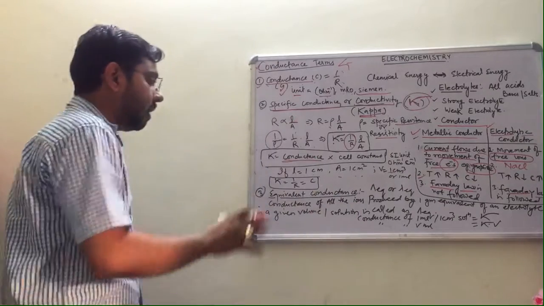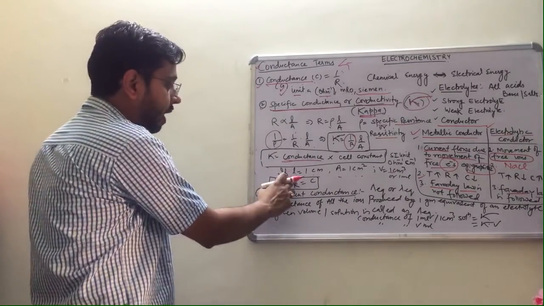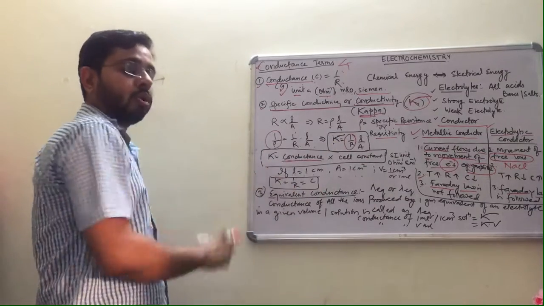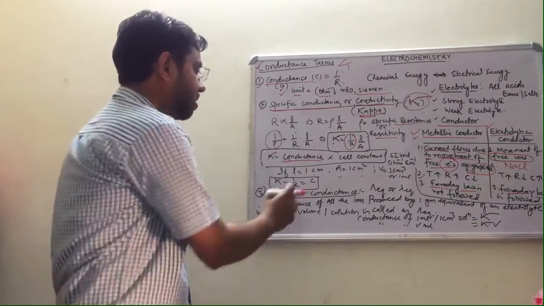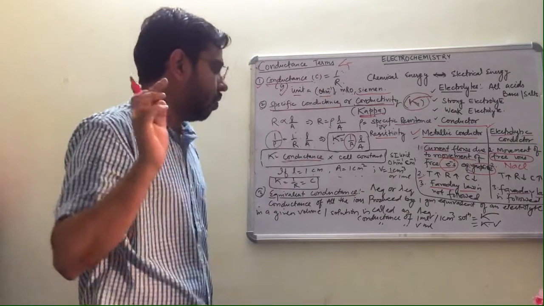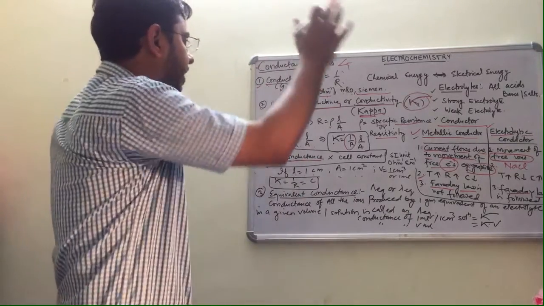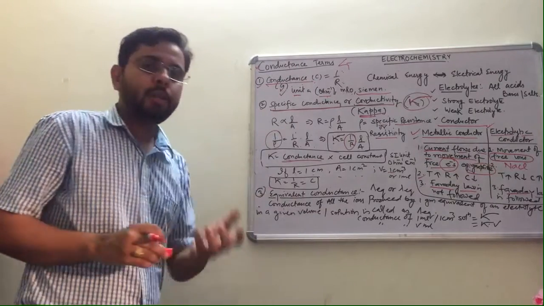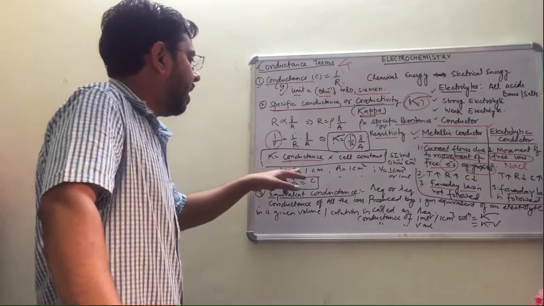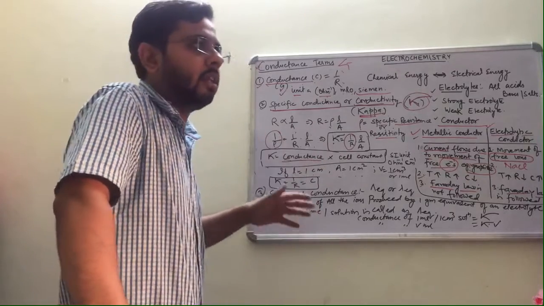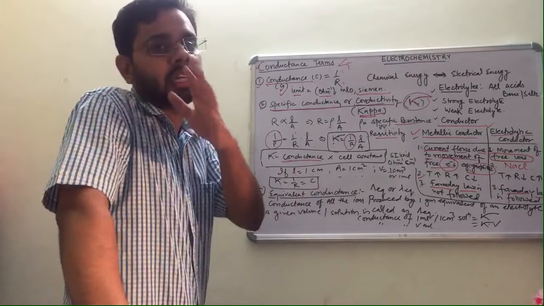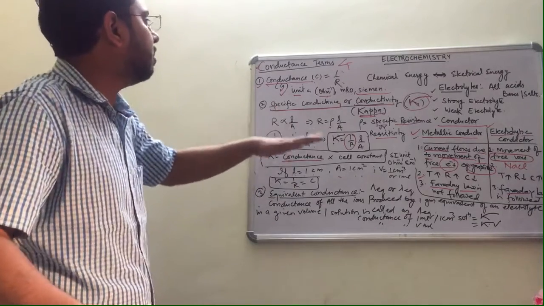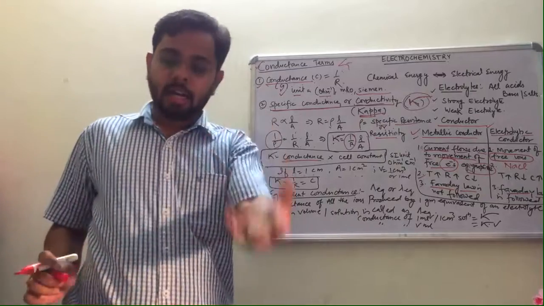So kappa becomes 1 upon R simply, because L is 1, A is 1 centimeter square, which is equal to the conductance. So specific conductance or conductivity can be defined as: if the distance in between the electrodes is 1 centimeter and cross-sectional area is 1 centimeter square, then specific conductance becomes equal to simply the conductance.